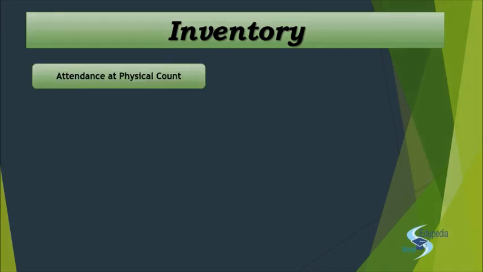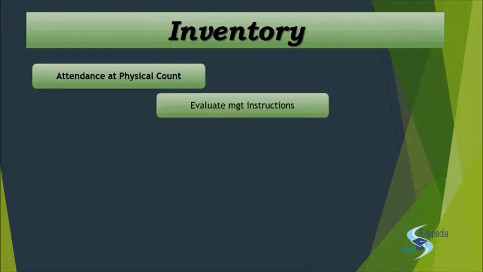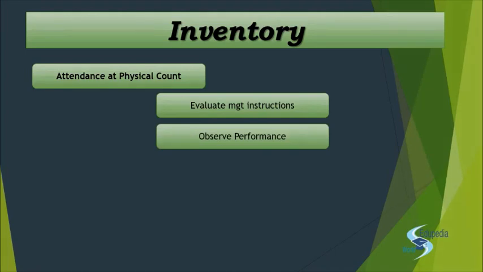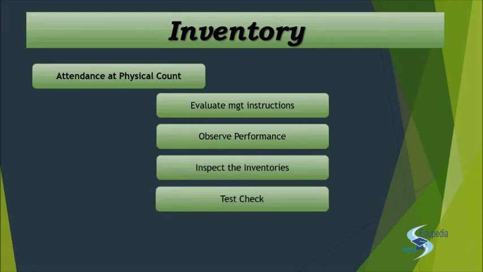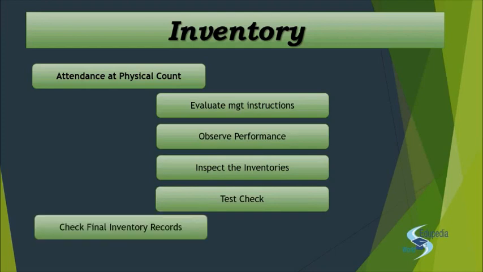Here we have, first is attendance at the physical count. What you do over there, you evaluate the instructions given by the management, right? The procedures for recording and controlling the result of the entity's physical counting, right? Then you observe the performance of the management's count procedure, whether they are performing the way they were instructed. If they are, you are satisfied. Then you inspect the inventories, and then you test check, like the procedures we have already discussed, right? And when you are satisfied that the inventories have been checked, you come back and you check the final inventory record with the final record in your financials.